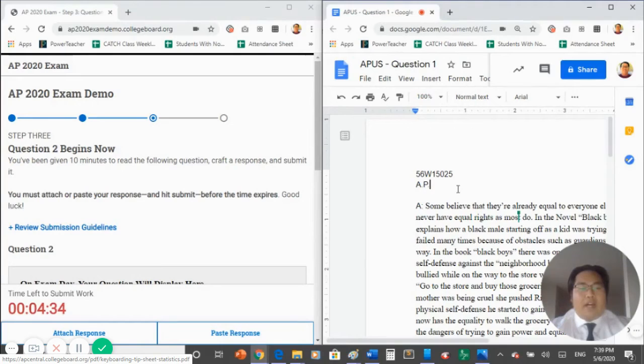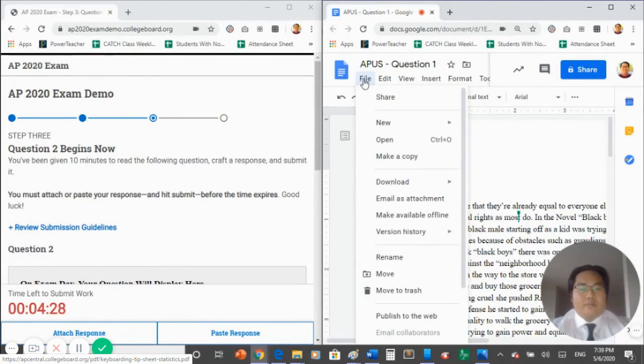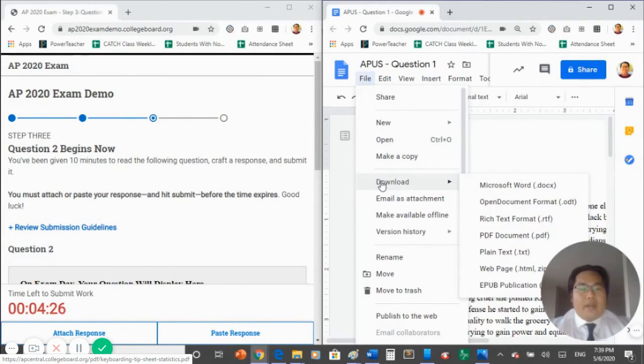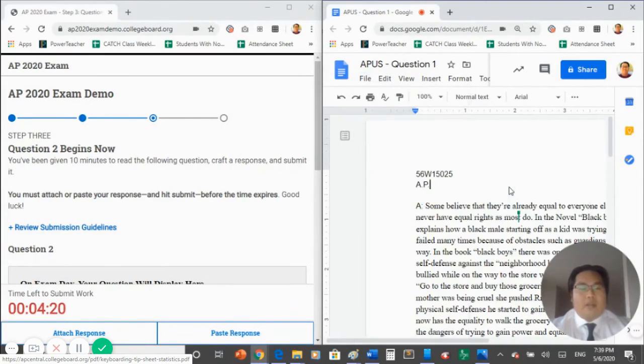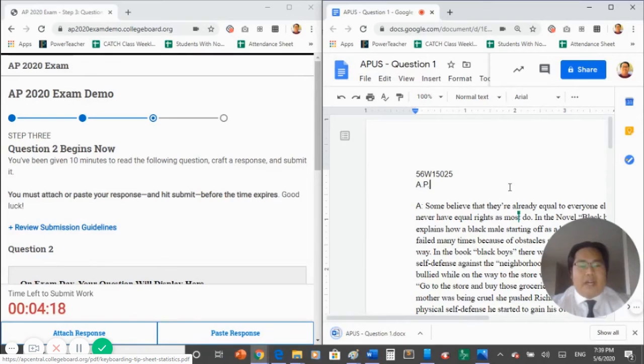To upload the file, you will have to first save the Google Doc as a file. Click on File, and then Download, and go to Microsoft Word. It will now download your Google Doc as a file onto your computer. At the bottom, right-click and go to Show in Folder.